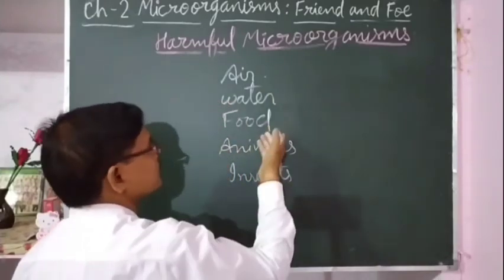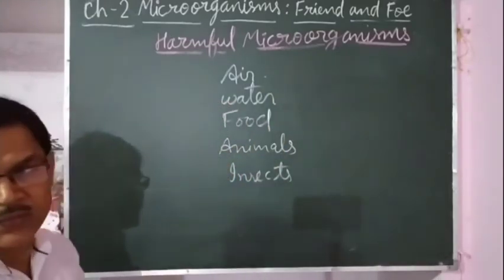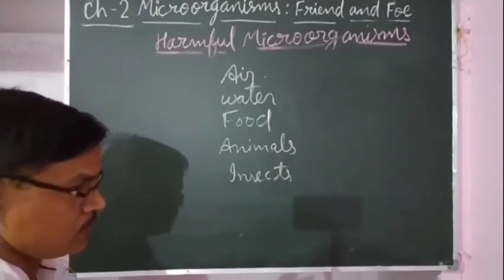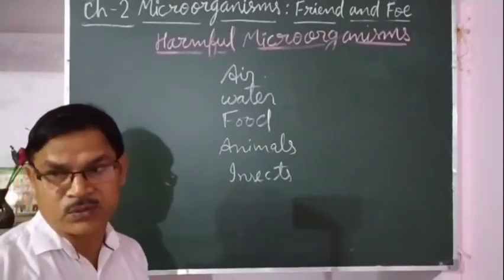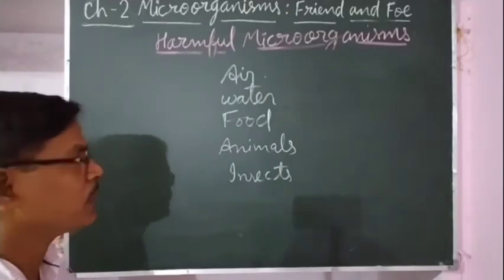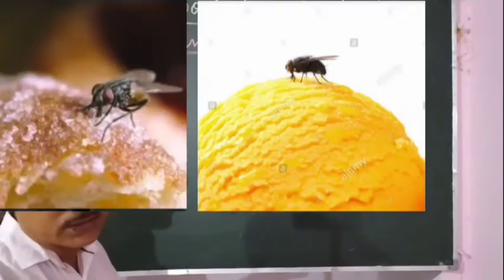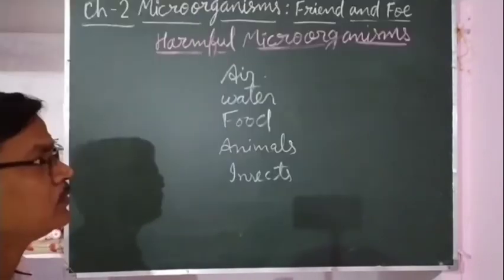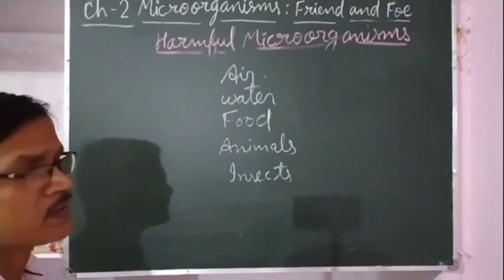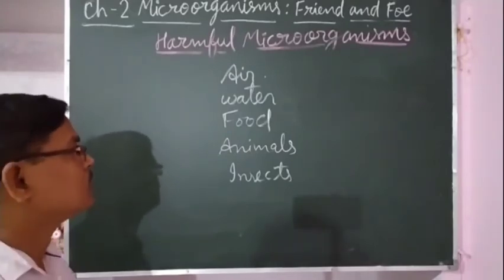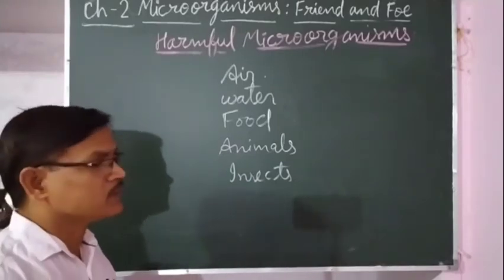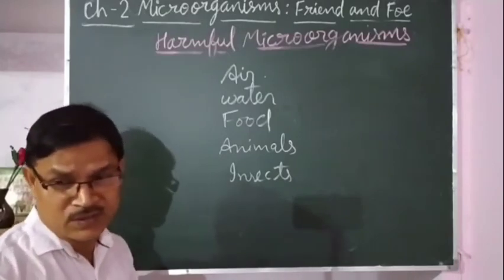Before animals, food is there. In food also, whatever food we eat, if it is open, if it is stale food, then some insects like the housefly may sit on that. The housefly sits at dirty places also, even on defecation, and from there it can sit on the food. So it can transfer the disease causing microorganisms present in those dirty places, in the feces.